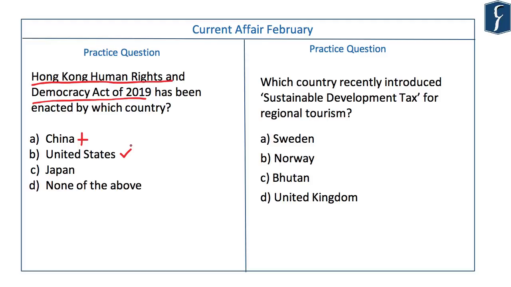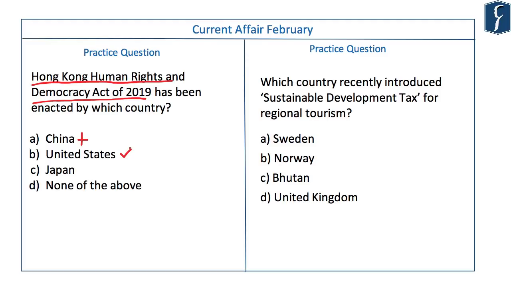The Hong Kong activists have been lobbying in US for years now. That lobbying has yielded result in the form of Hong Kong Human Rights and Democracy Act of 2019. This act requires the US government to impose sanctions against mainland China and Hong Kong officials considered responsible for human rights abuses in Hong Kong.